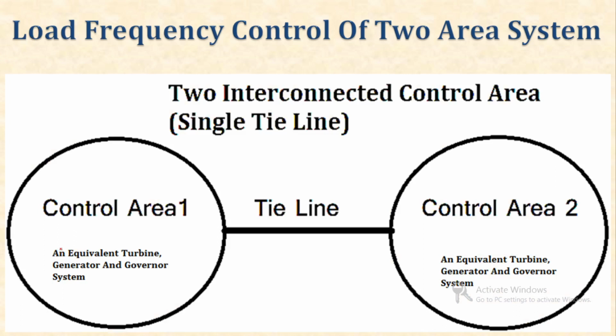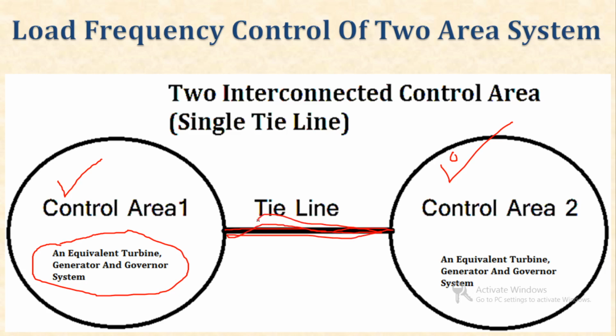So what do we mean by control area? A control area can be represented by an equivalent turbine, generator and governor system model. Each control area is represented by its equivalent turbine, generator and governor system, and both control areas are connected with a single tie line. So this is the representation of control areas with a single tie line.